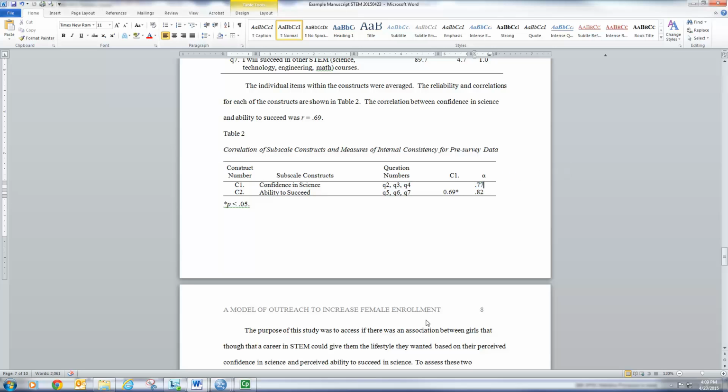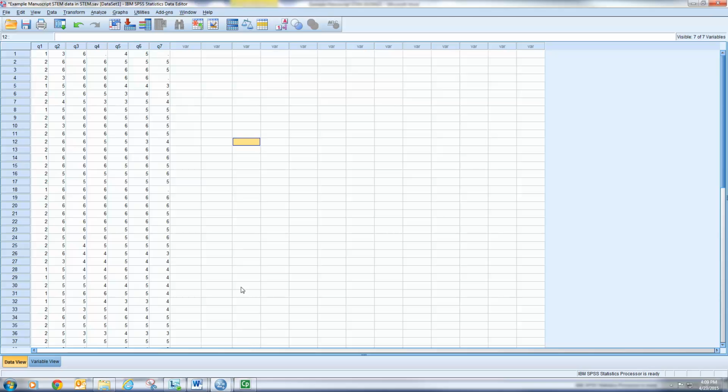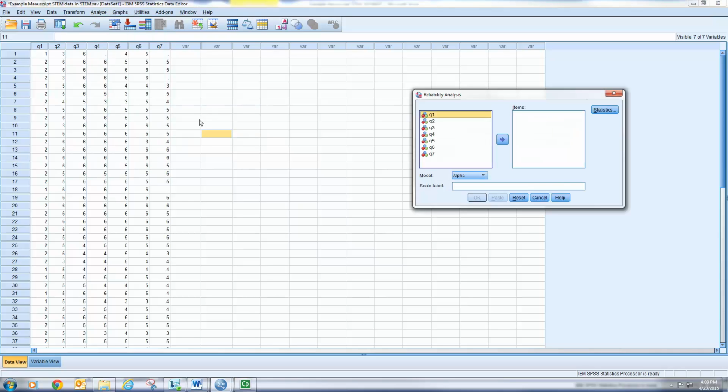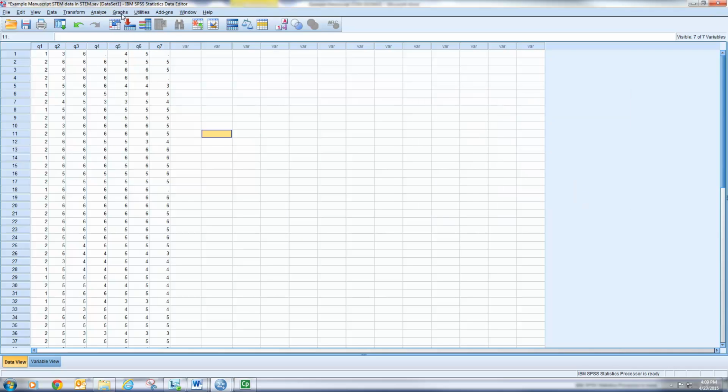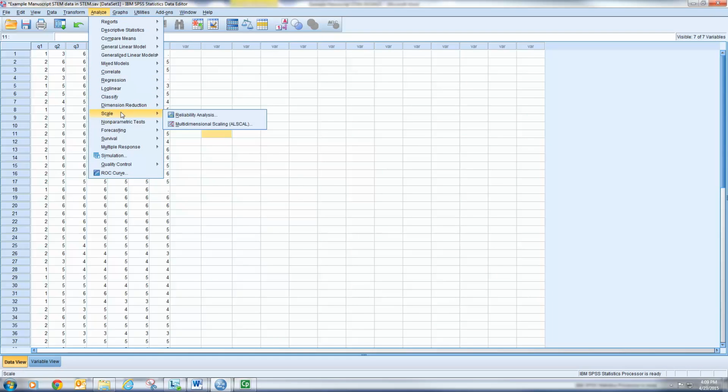So I need to go back up into SPSS. I'll come into Analyze, Scale, and Reliability Analysis. Okay, I'm going to do that once more. I'm going to go Analyze, Scale, Reliability Analysis.